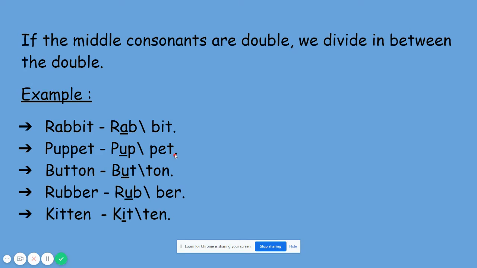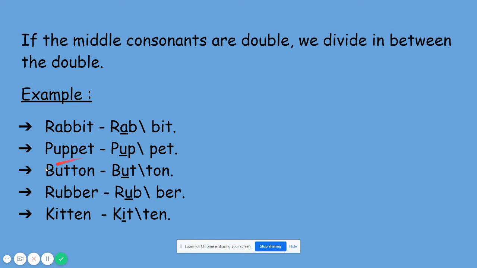Because we are having double consonants in the middle. So what are double consonants? Double P. So puppet. P-U-P-P-E-T. So puppet. So we need to divide the word because we are having double consonant.